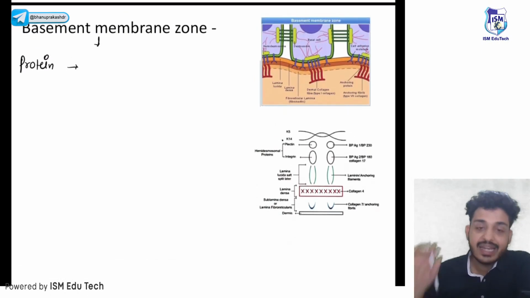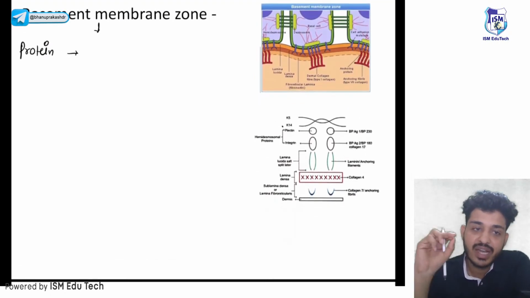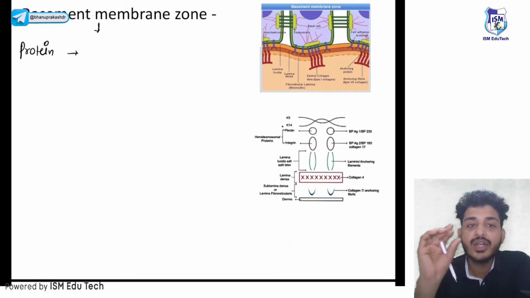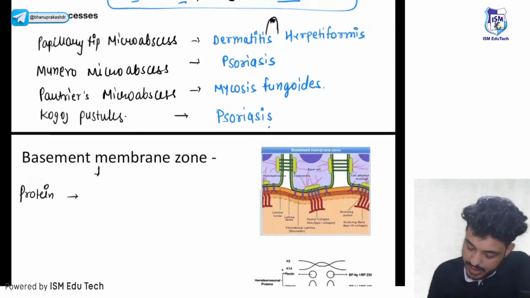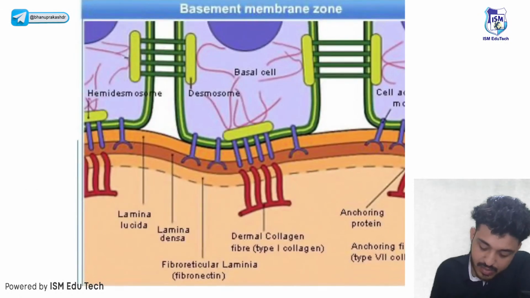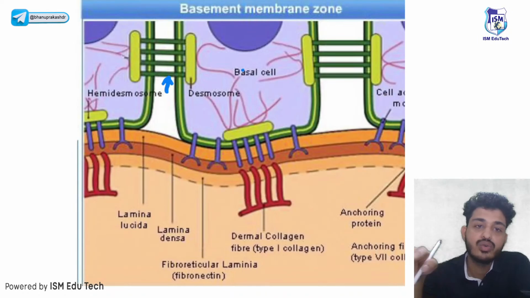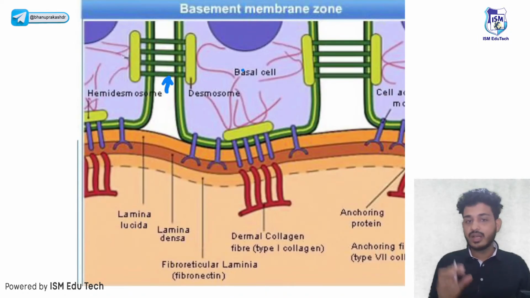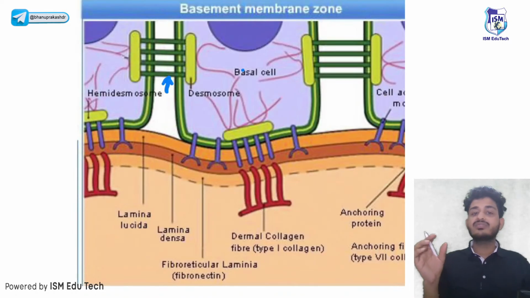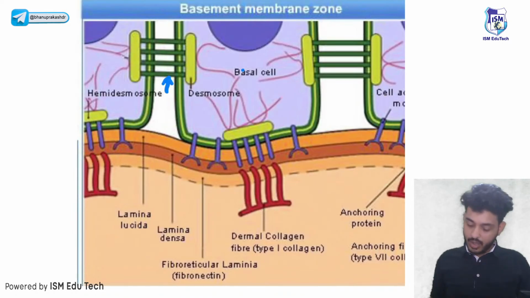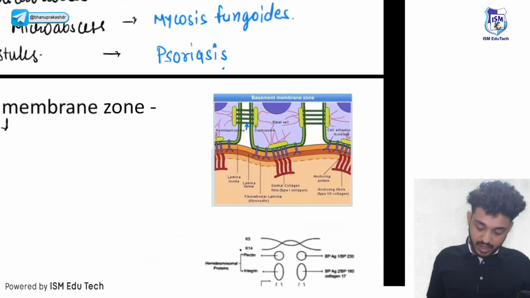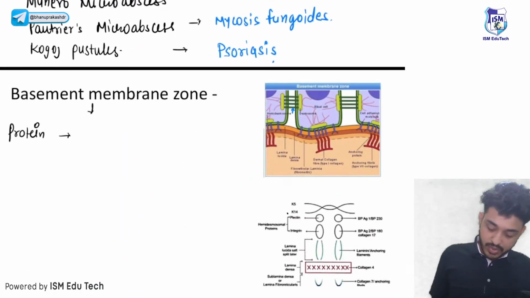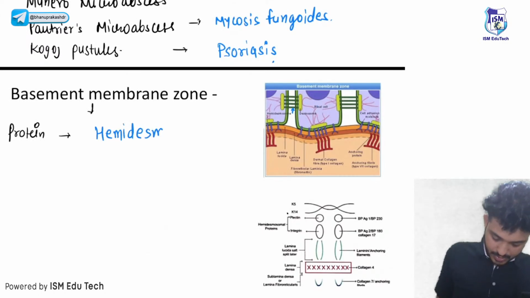Remember, guys, in epidermis we have desmosomes that are connecting two keratinocytes. Look here, guys. This is how two keratinocytes are connected with each other with the help of desmosomes. Now these keratinocytes will be connected with the basement membrane with the help of which protein? Answer me, guys. Which protein? Here should be hemidesmosomes.